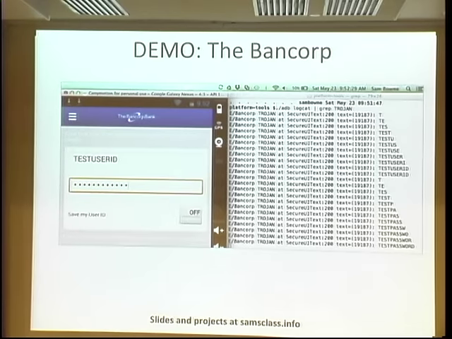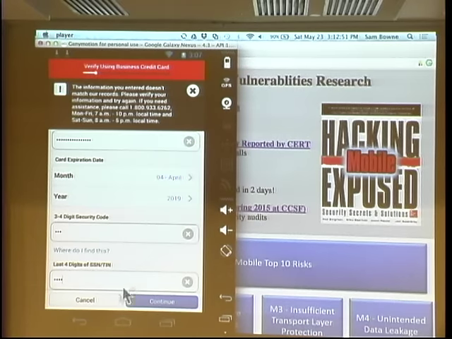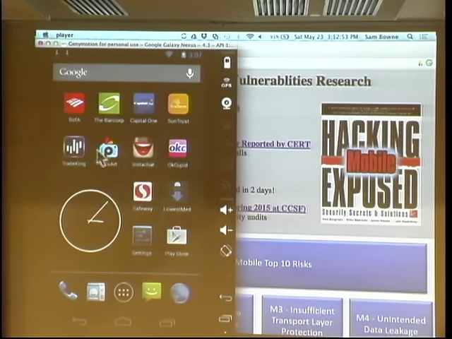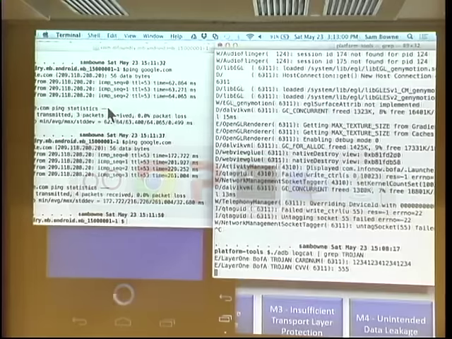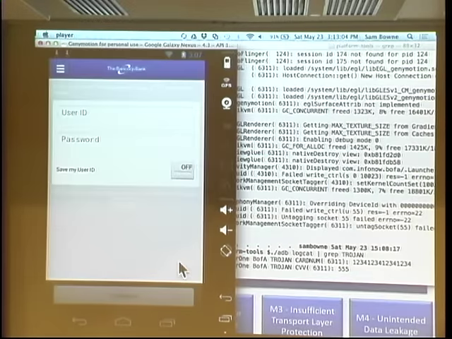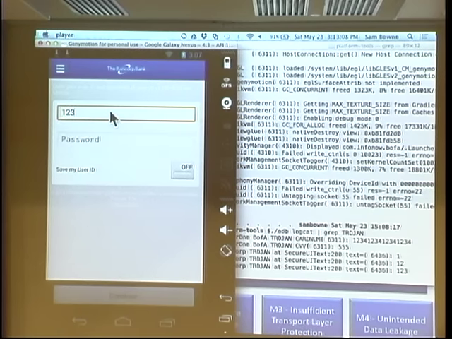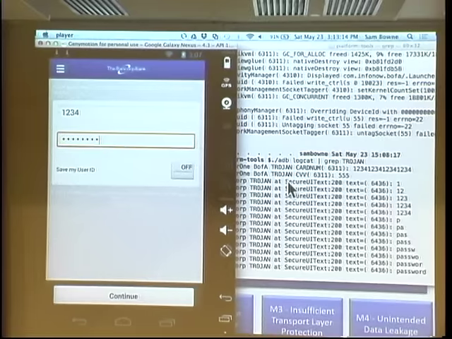So let me try the Bank Corp. I chose these to show you different categories of Trojans that I made that I thought were interesting. Bank Corp is an interesting case. In Bank Corp, they used something called the Secure UI module, which meant that this kind of Trojan wouldn't work. They don't actually load the password in a single variable that I could find, but I can catch the keystrokes. 1, 2, 3, 4. So that'll do, really, to prove the point.